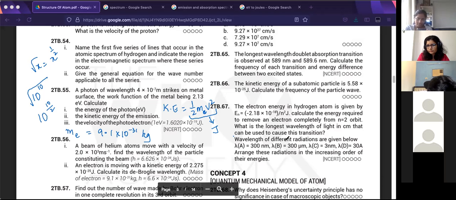Ma'am, if we took the kinetic energy as eV, then what would be the unit of velocity? Then it would be something complicated, because eV is not like kilograms and grams. It's not a simple conversion like that. eV is something completely different. It is related to the charge on an electron. That's why 1 eV is 1.6 into 10 power minus 19 joules. So you don't have a direct relation of the units from electron volts to velocity.